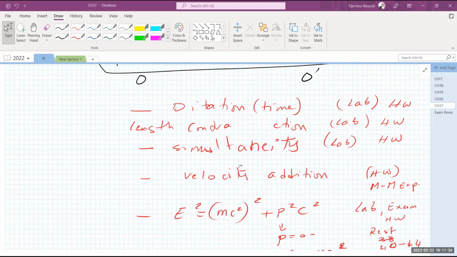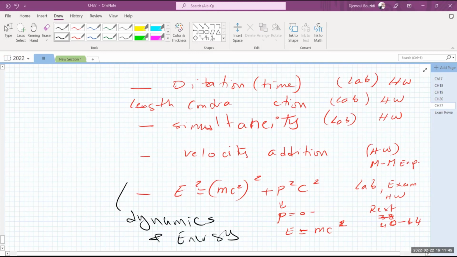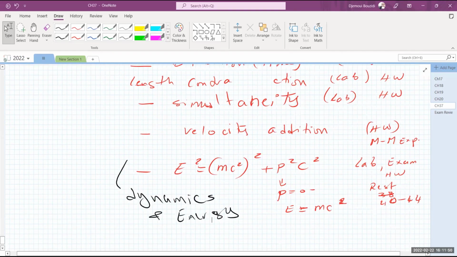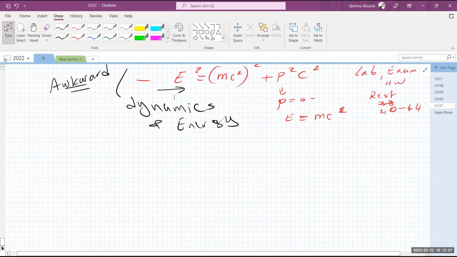And then at the end, we're going to finish with the energetics, basically the dynamics here, and the energy balance. So this is like the dynamics when you did F equals ma, with the exception that we're going to do it in some sort of an awkward fashion, and we'll try to explain it. And we're going to get to the correct answer. This is the famous E equals mc squared result. So we'll try to do all of that. Hopefully we'll finish it. If not, then we'll probably have to finish it some other time. Okay, the first thing is the simultaneity.